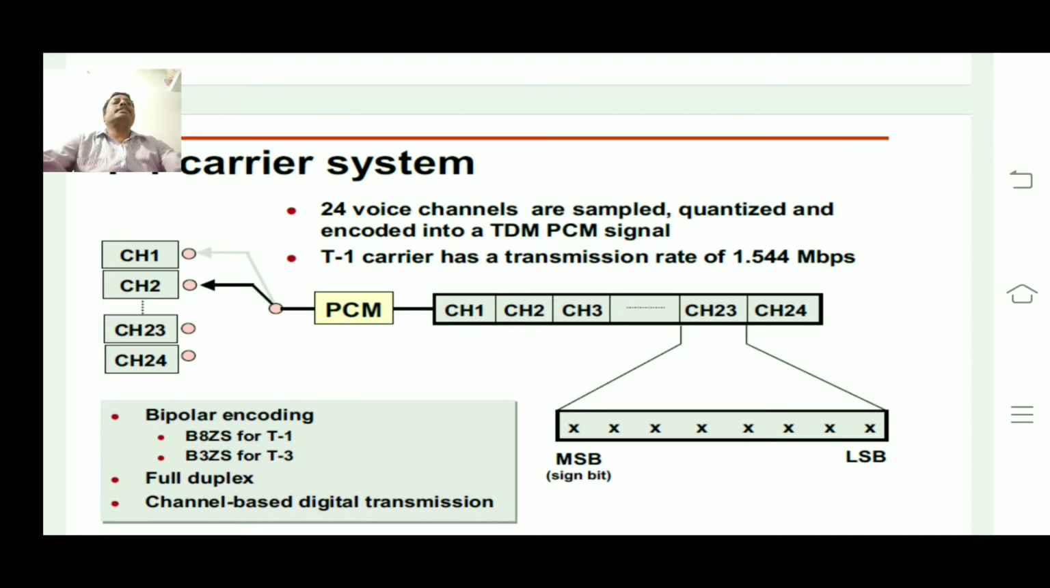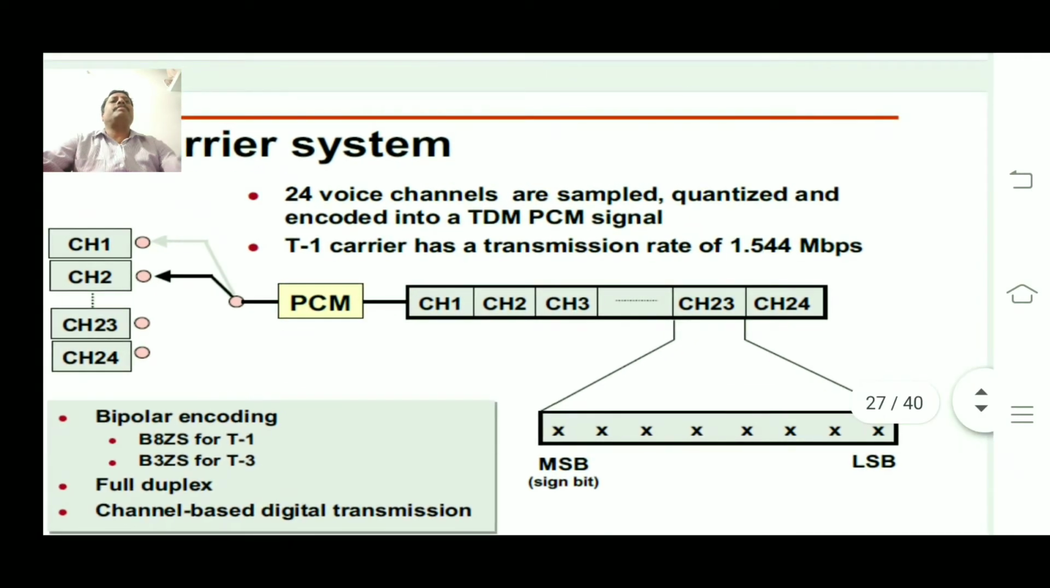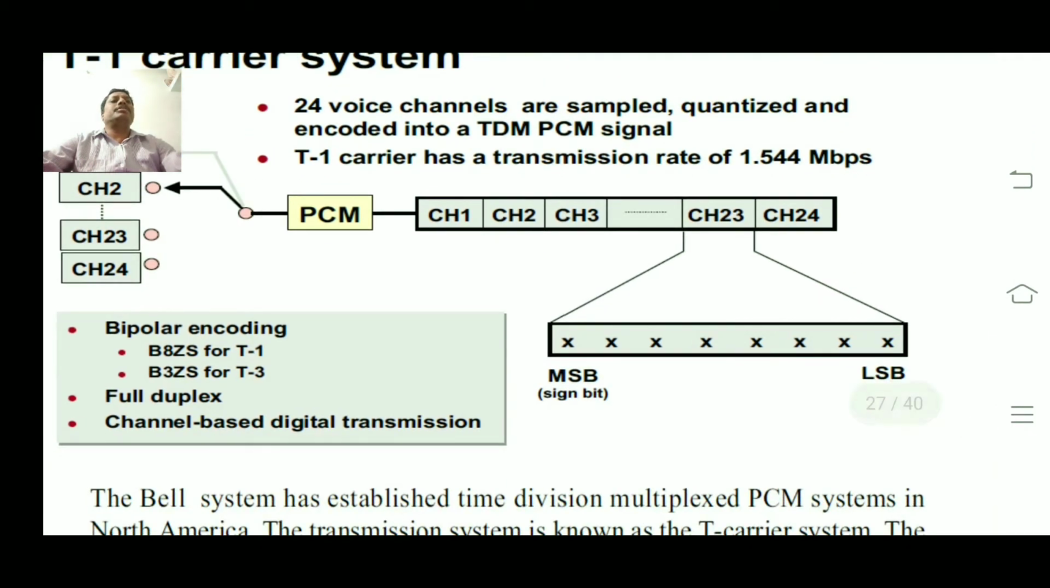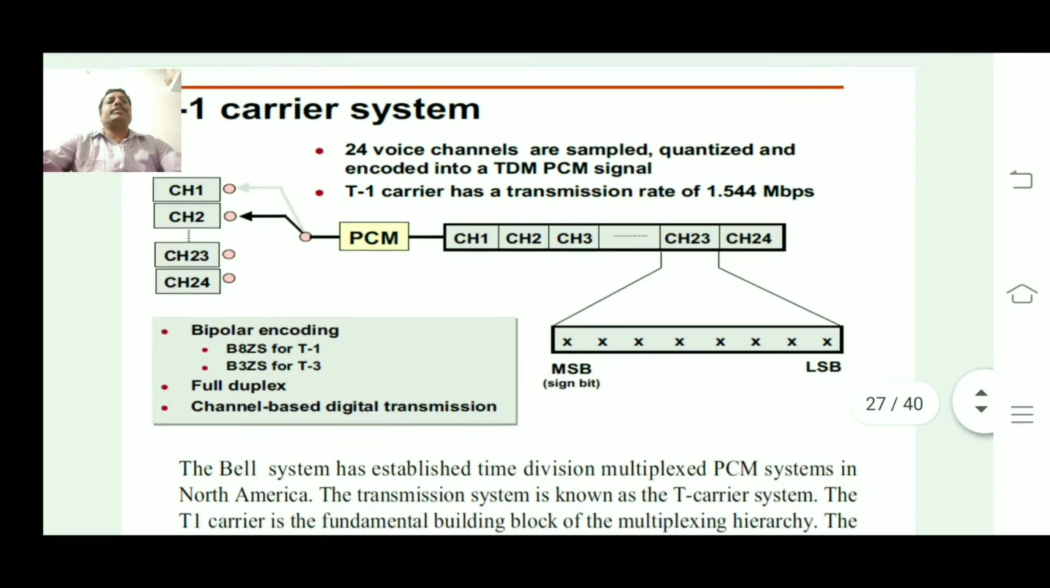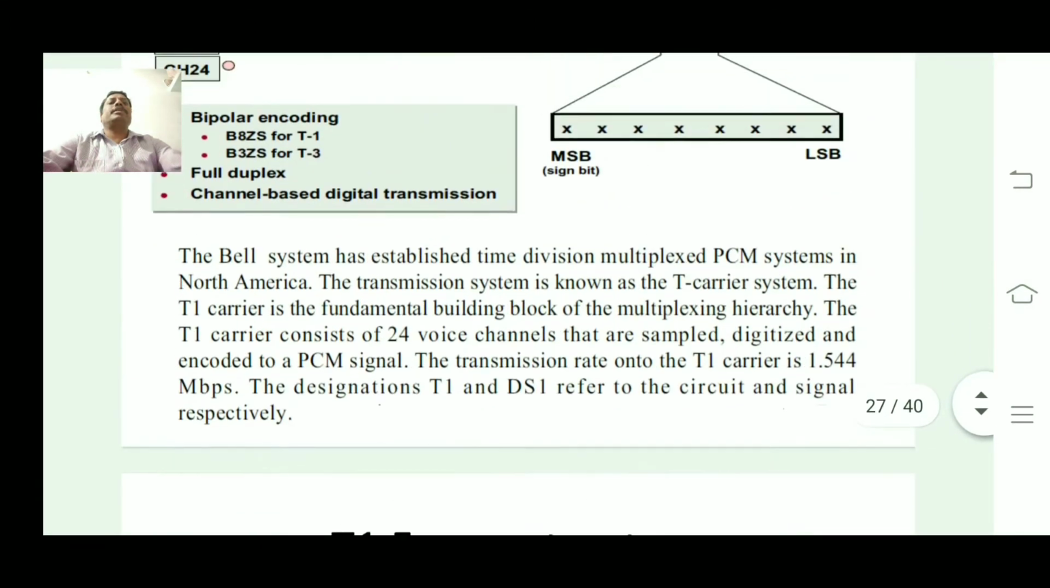The T1 carrier system has a transmission rate of 1.544 Mbps. Here we have calculated how it comes to that 1.544 Mbps speed. Here each channel is of 8 bits, so you can know that here.